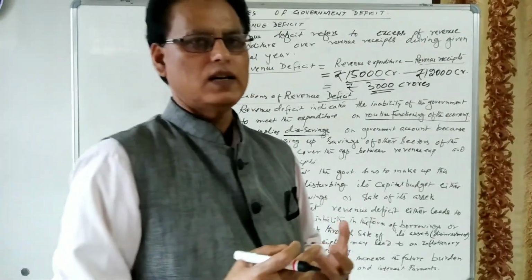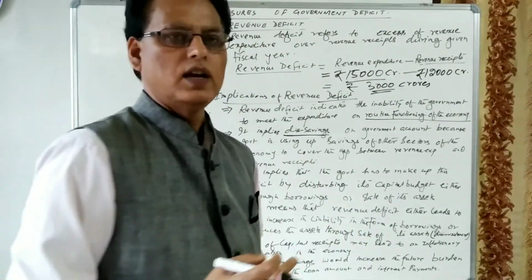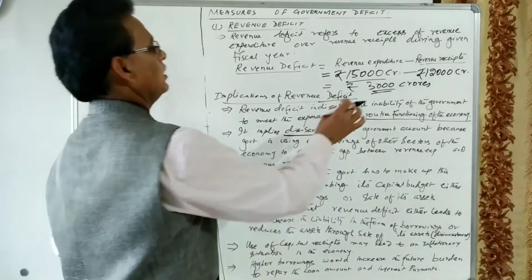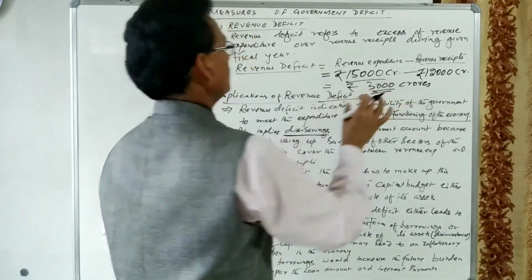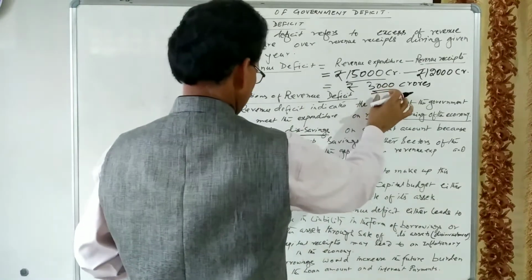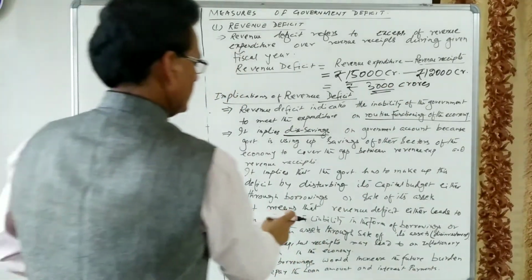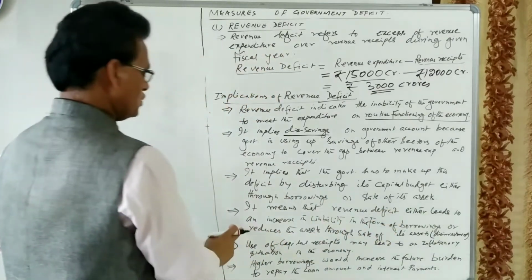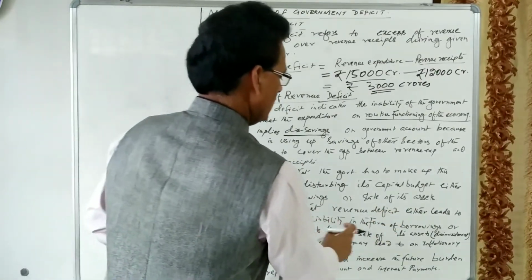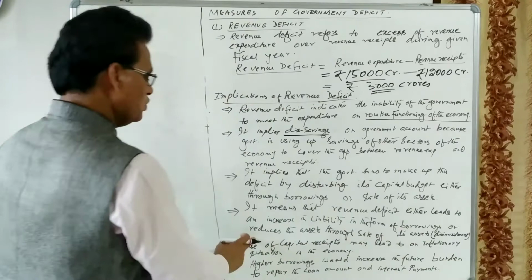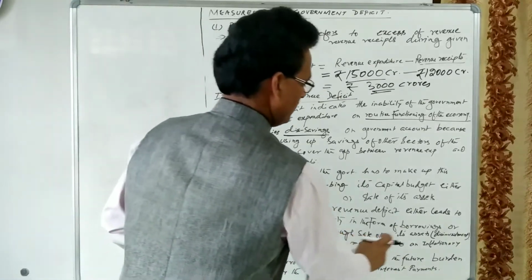It means the government assets will reduce in order to finance this deficit of 3,000 crores. So revenue deficit either leads to an increase in the liability in the form of borrowings or reduces the asset through the sale of its asset.